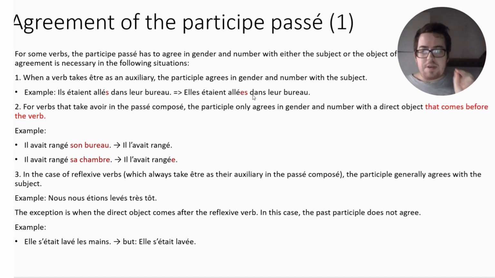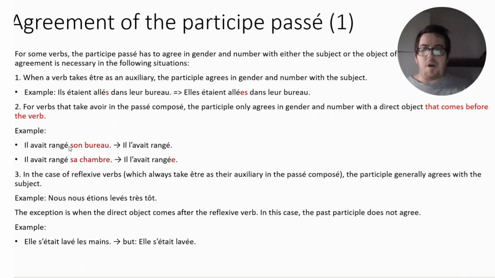So pay attention, because if the direct object is after the verb, then you have no agreement with the subject, right? So for example, if I had something like this, il avait rangé son bureau, or il avait rangé sa chambre, we see that we have no agreement, nothing, no e or s or es after the past participle.